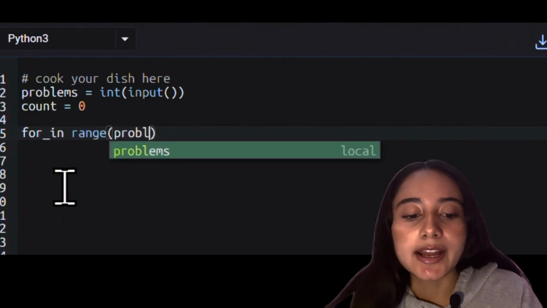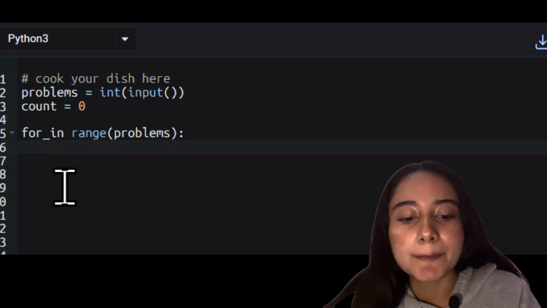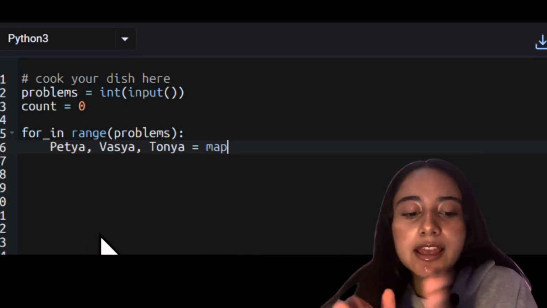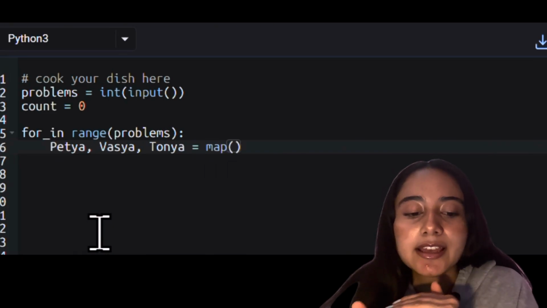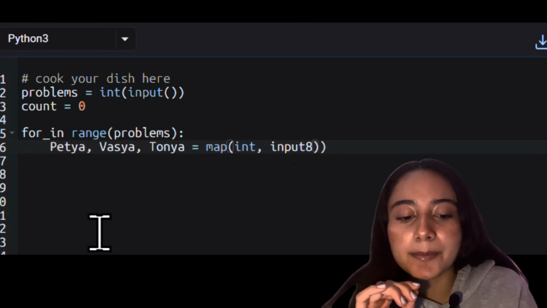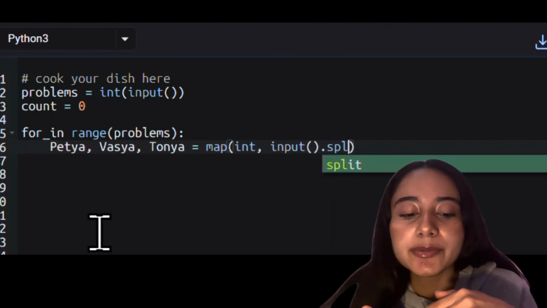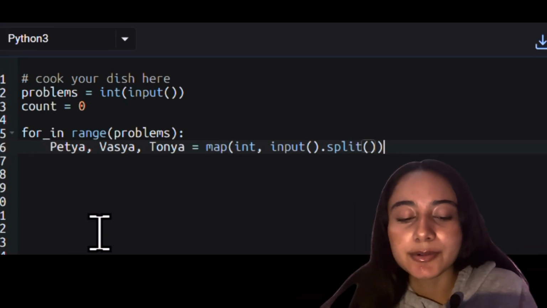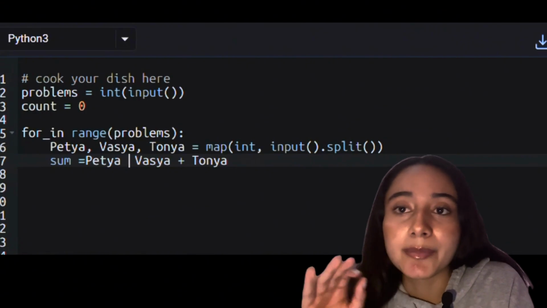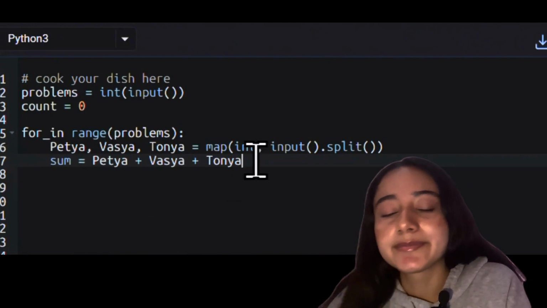After it, we add a loop that will iterate through all the problems, and then we split each integer from each line, and we assign the integer to a person. For example, the first integer will be for Petya, the second integer will be for Vasya, and the third one will be for Tonya. After it, we sum the stored values from Petya, Vasya, and Tonya, and check if the sum is